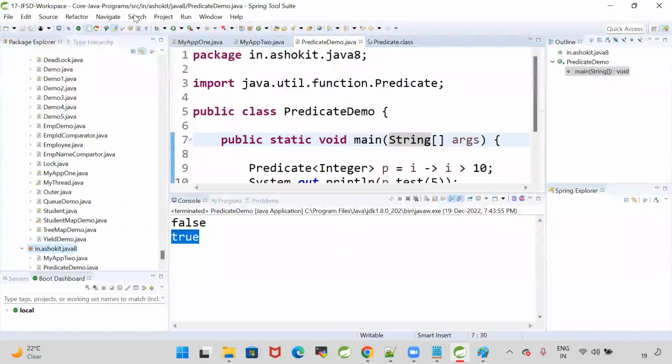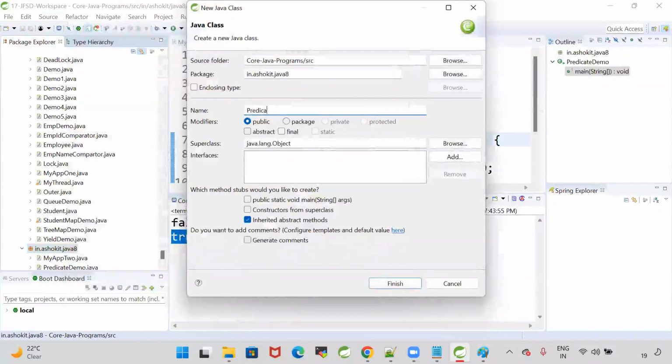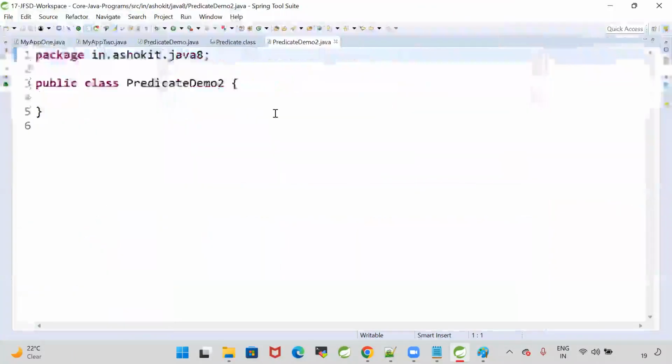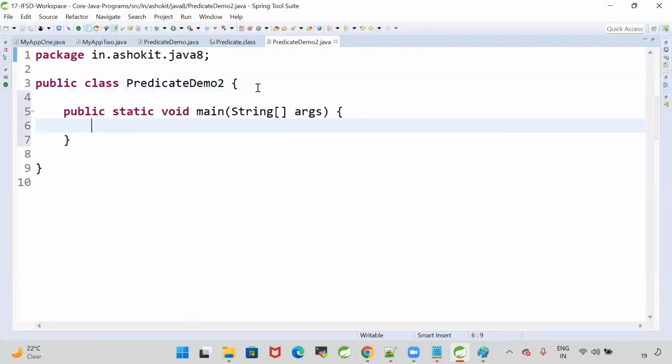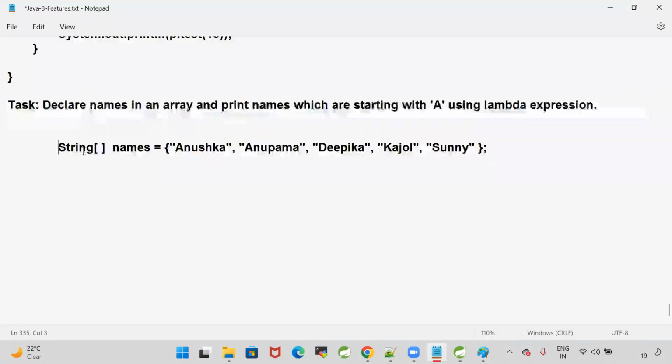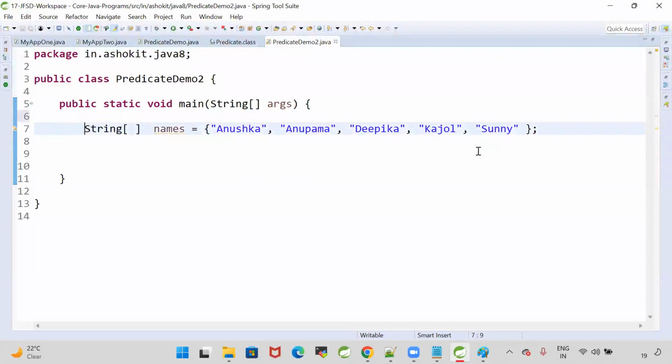PredicateDemo2 class. Now, let me write one main method. In this main method, I'm going to declare an array with names. Now, first I need to write the lambda, which will tell me the names which are starting with the character a. Okay, how to write the lambda?